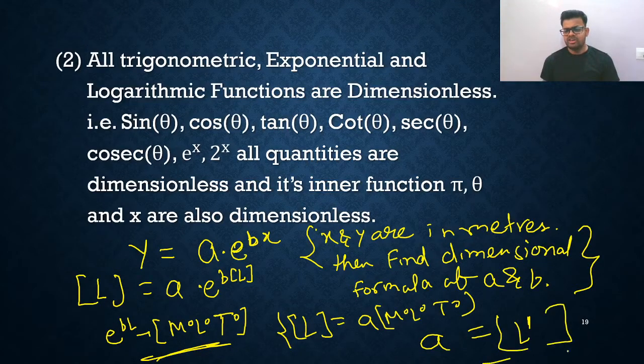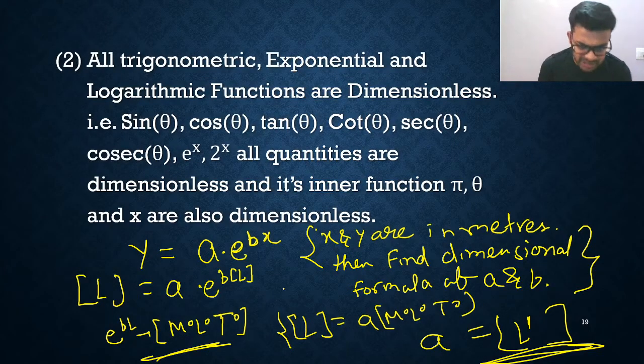So the dimension of A is just L1. Simple. Next, if you want to know the dimensional formula of B, I already told you that e power bx means this entire exponential function is dimensionless.